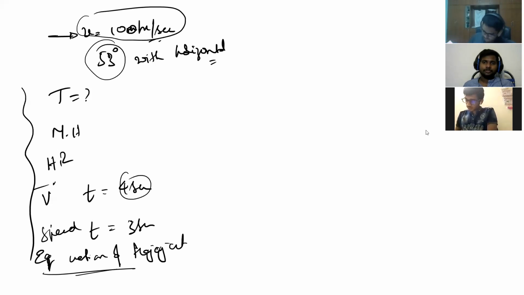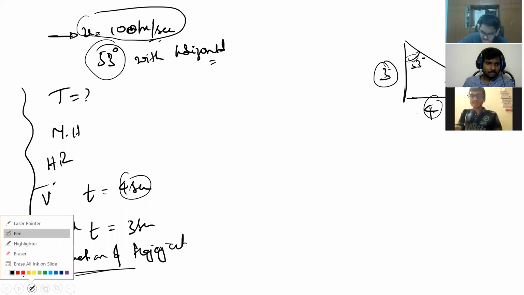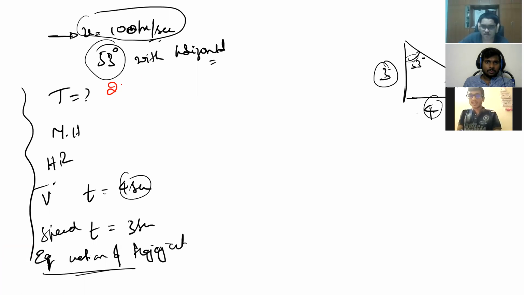Both of you. Okay. How to find, sir? Speed is 100 meter per second, right? Yes, sir. The speed at t is equal to 3 seconds. You have given the question also. Speed at t is equal to 3 seconds. Okay. Speed is root over 60 square plus 50 square. Okay, sir. I did not calculate it just.